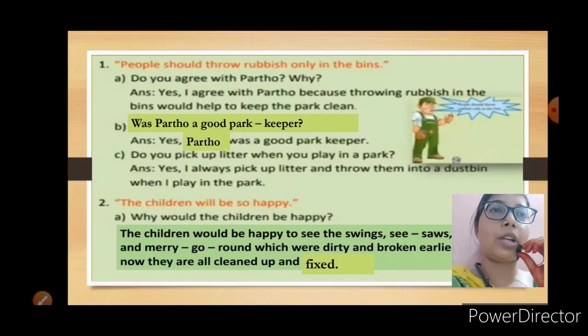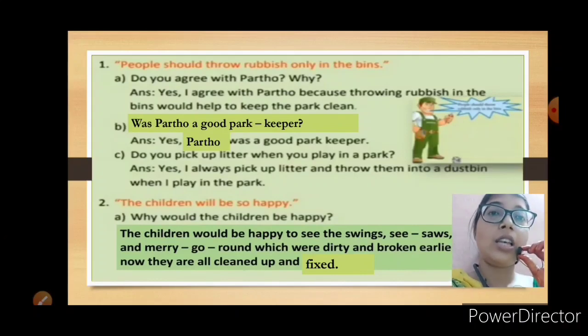People should throw rubbish only in the bins. A, do you agree with Partho? Why? The answer is yes, I agree with Partho, because throwing rubbish in the bins would help to keep the park clean. If we throw all the rubbish in the bins, the park will be very neat and clean. Was Partho a good park keeper? Yes, Partho was a good park keeper. How do you know this? Because he kept the park clean, and he took care of the children also. He fixed all the broken swings, so that they could play and be happy.